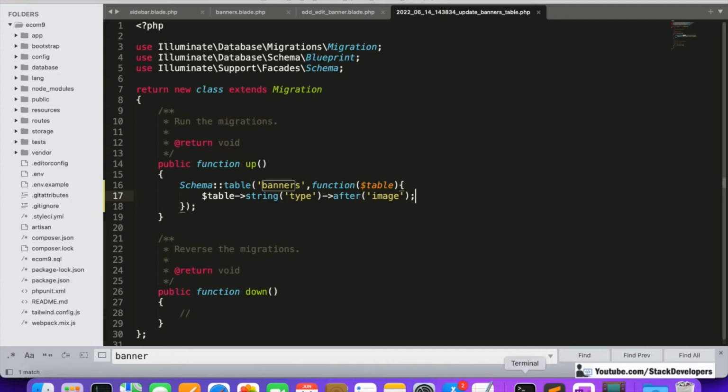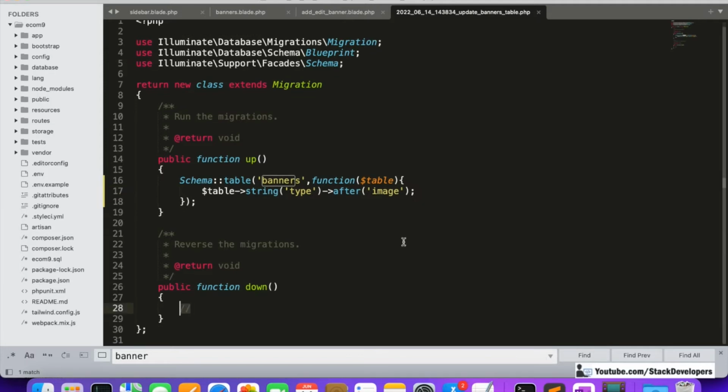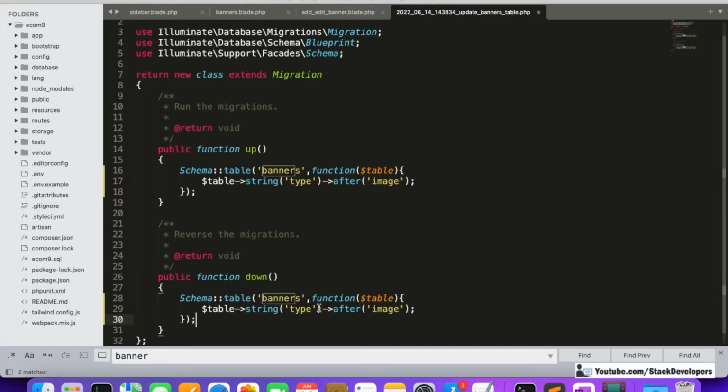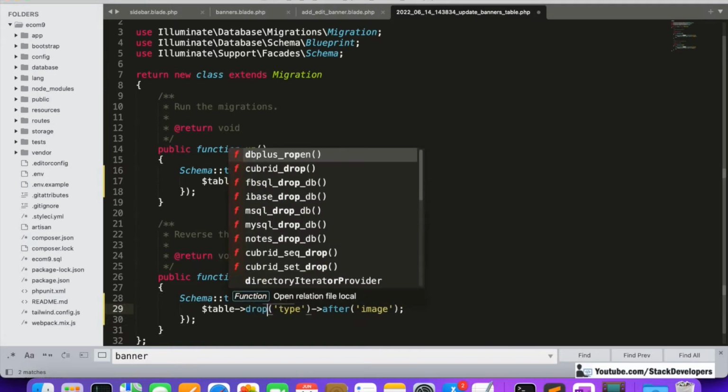And now we are going to run the php artisan migrate. But before that, suppose in case you want to run the rollback command, so this command will help you to run that. So we are going to add once again, copy this one and we'll paste it here, and here schema table banners function table here I'm going to add here drop column.